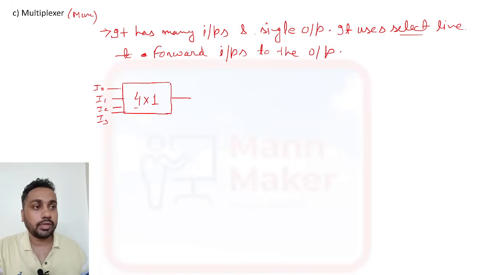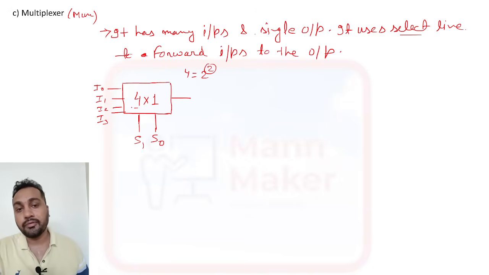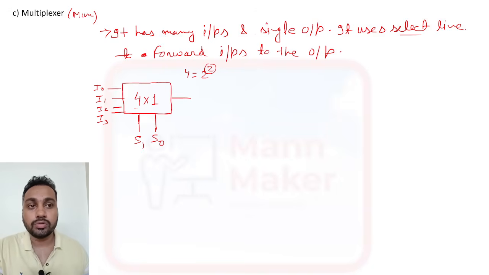Now I told you they will use select lines. The select lines will depend upon the inputs. We have 4 inputs, so it will be 2 to the power 2, and this 2 you need to make the select lines, S0 and S1. This is called the select line, and this we have as output. Now if we design our truth table, it will be like this: